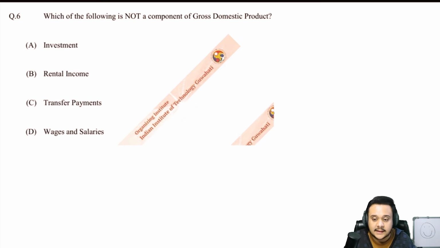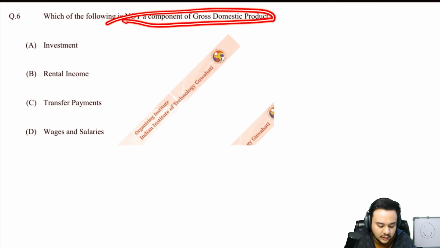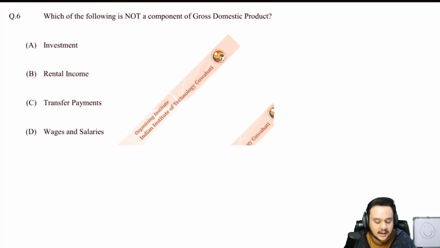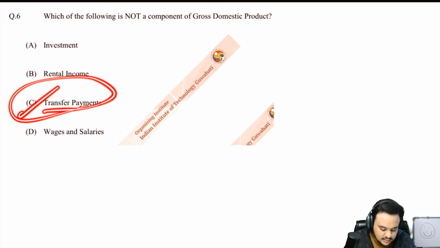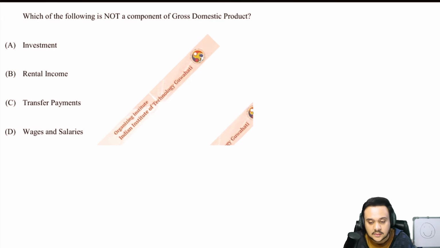The next one says, which of the following is not a component of the GDP? Free marks. Nothing to say, honestly, I have nothing to say.